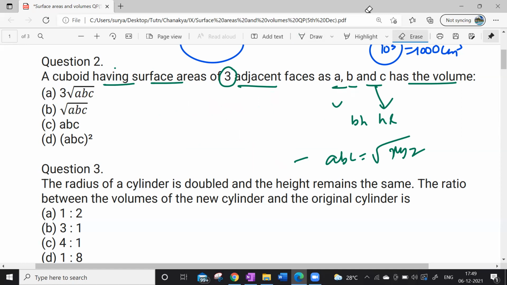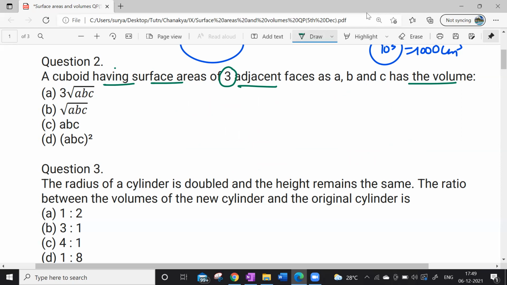Look at this. I'll explain it to every one of you. Listen to me carefully. Let's say that I have a cuboid like this.